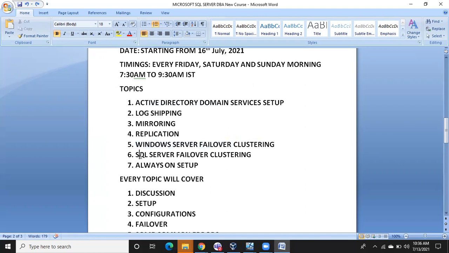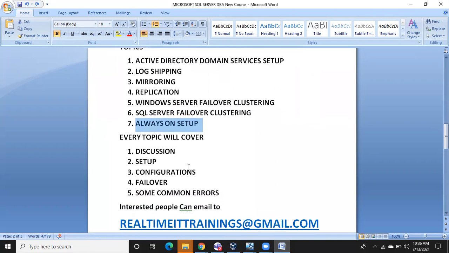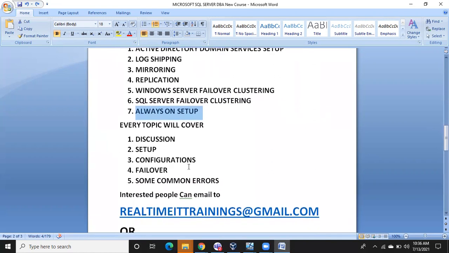After that, SQL Server Failover clustering we'll discuss, and then finally we are going to discuss the Always On, a very important feature. So we'll discuss this Always On feature also. What and all we are going to discuss in each topic: in each topic we are going to touch these 5 corners.